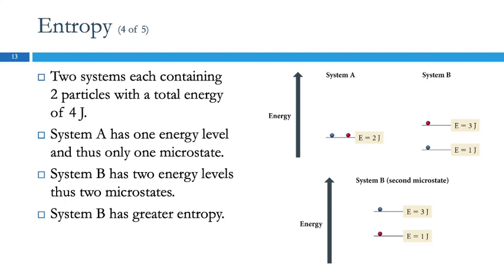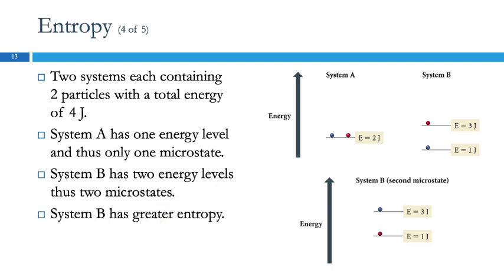Is the macrostate the same? Yeah, the total energy is still 4 joules. Total energy, 4 joules, but there's 2 different ways to distribute that energy. Yes? So would that mean W is 2? Yeah. So for system B, W would be 2. There's 2 possible ways. Okay, that makes sense? So because there's more microstates, system B has greater entropy.